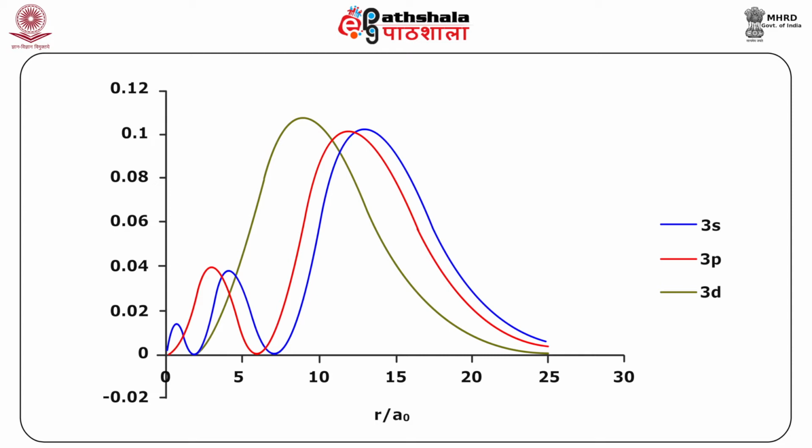So we can say that s orbitals, because they are able to reach closer to the nucleus, it does not matter that the peak is smaller, they have a possibility of reaching closer to the nucleus, and that is why they have lower energy, because they are attracted more to the nucleus, and you have a Coulombic attraction which lowers their energy. 3p has higher energy and 3d has still higher energy. So the same n equal to 3, for different values of L, will have different energies, and the orbitals are not degenerate.